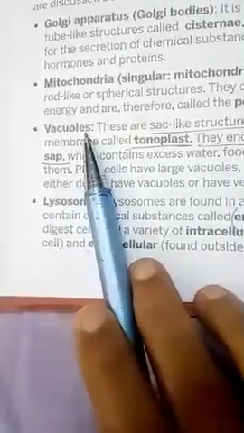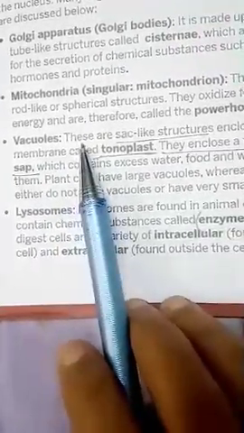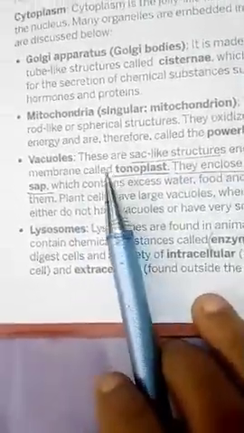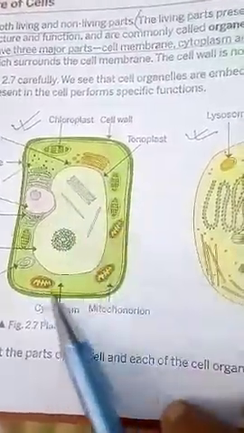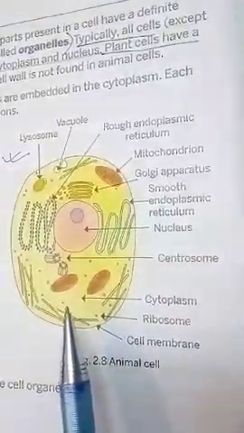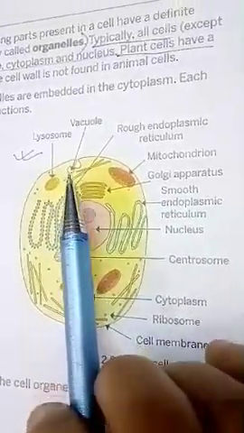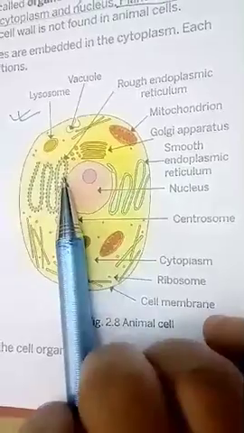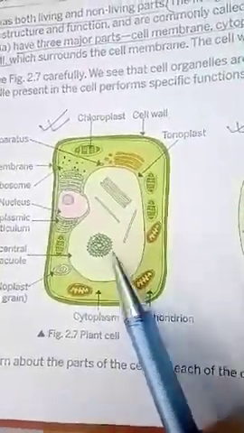Next, vacuole. Vacuole is mainly found in plant cells, while in the animal cell it may or may not be present. If it is present, it is of very small size. You see the diagram here, this big white portion is the vacuole, which is present centrally. But in the case of animal cells, you see here the vacuoles are small ones. So in animal cells, vacuoles may or may not be present, but in plant cells the vacuole is centrally present and very large.